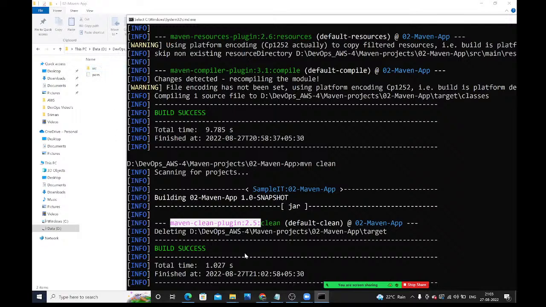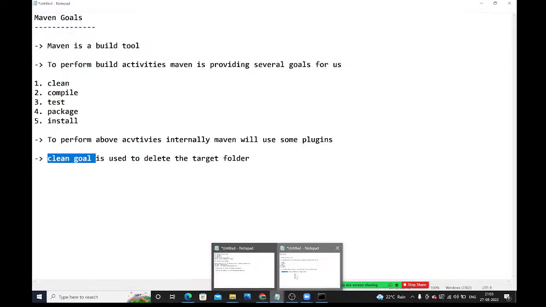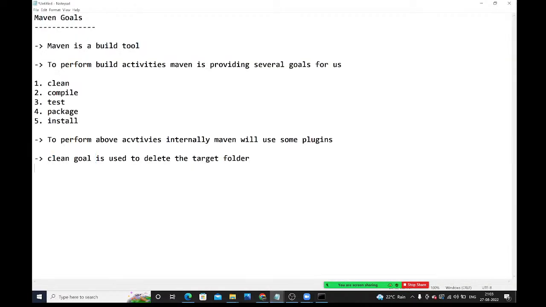For this purpose, Maven is using which plugin? The maven-clean-plugin, it is using internally. Understood, guys? And when you do the clean operation, it will delete the target folder. Right. So what is the next goal? Compile. The next goal is compile. So what will the compile goal do?